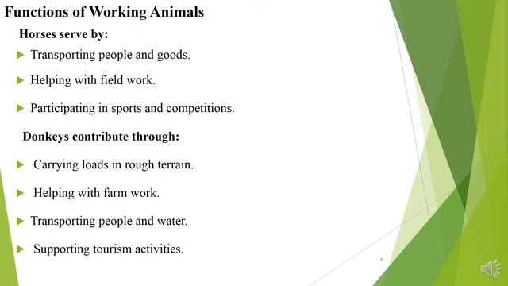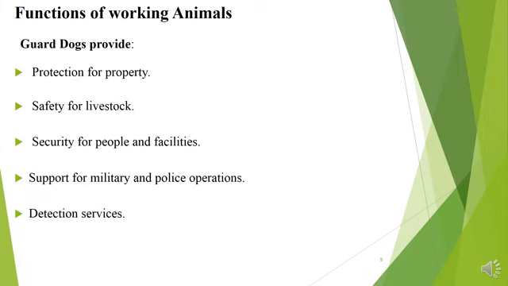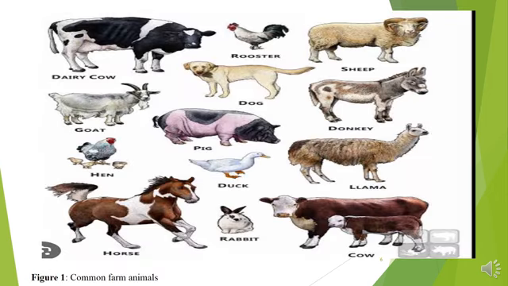We have donkeys, which help in carrying heavy loads in rough terrain. They help in farm work and transporting people. We have guard dogs, which provide protection for properties, safety for livestock, and security for people. Look at figure one, which shows common farm animals as well.